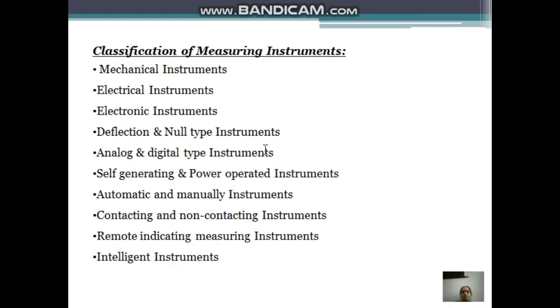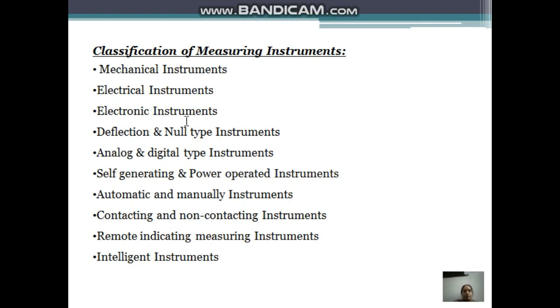Now we will see the classification of measuring instruments. The instruments are classified into several categories like mechanical instruments, electrical instruments, electronic instruments, deflection and null type instruments, analog and digital type instruments, self-generating instruments, automatic and manual instruments, contacting and non-contacting instruments, remote indicating instruments, and intelligent instruments.